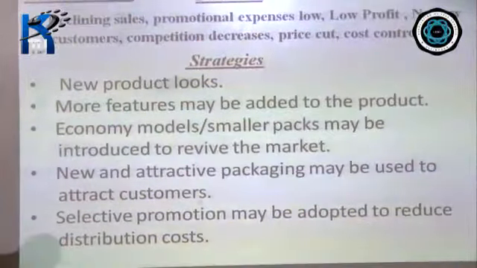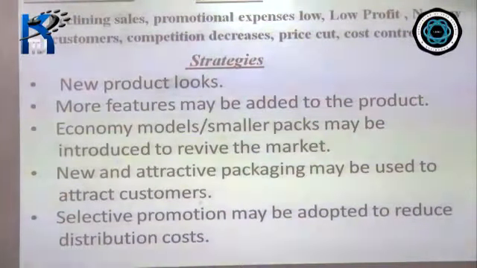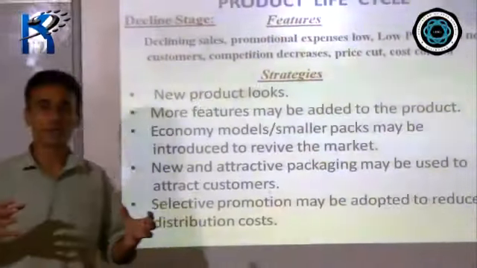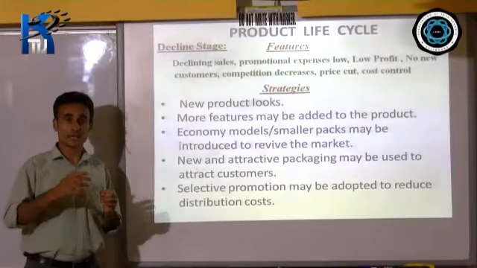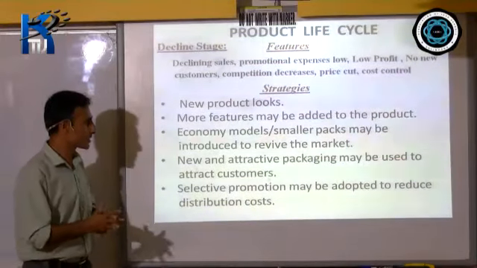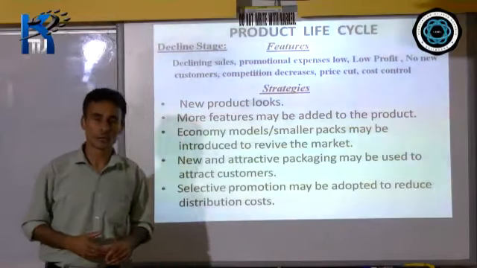Economy models like smaller packs may be introduced to revive the market. New and attractive packaging may be used to attract customers, and selective promotion may be adopted to reduce distribution cost. So here, not all distributors are used. Some may be discontinued, and only a few distributors may be taken in order to distribute the product.